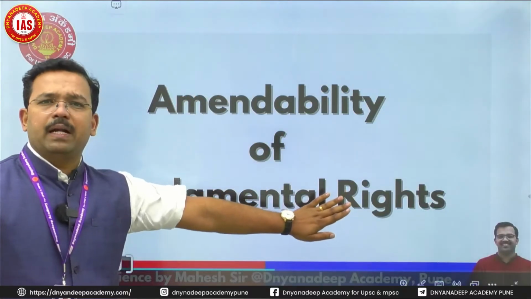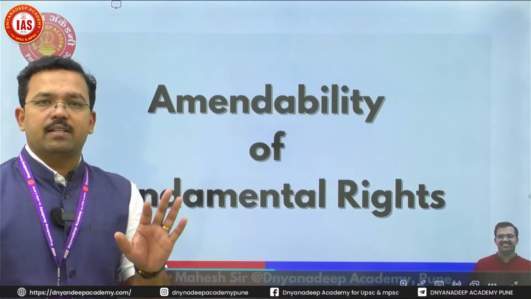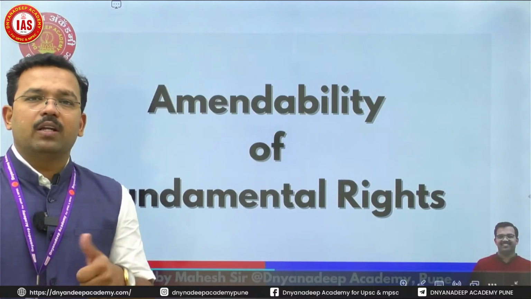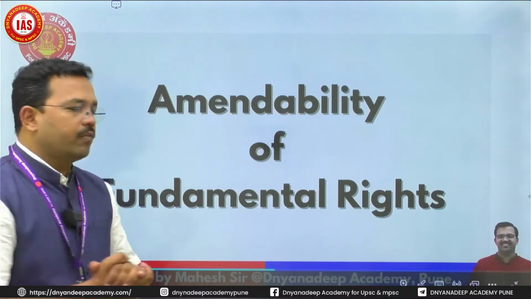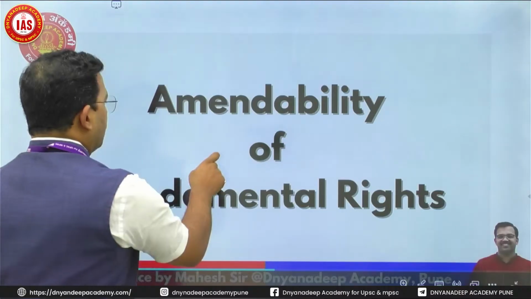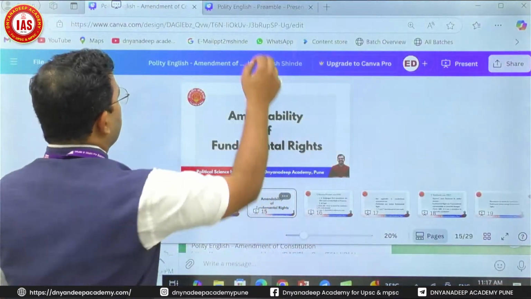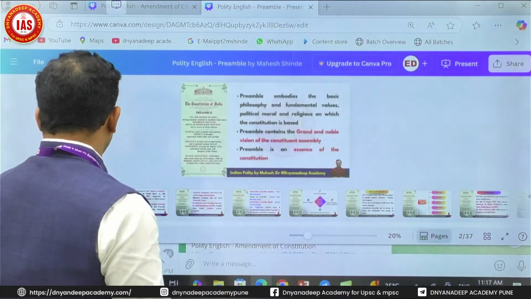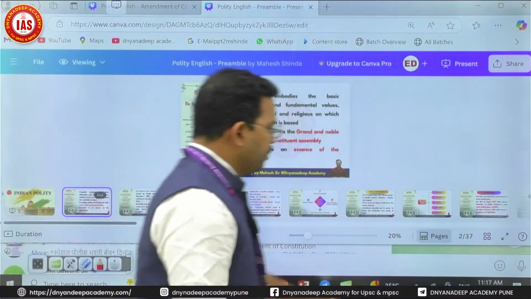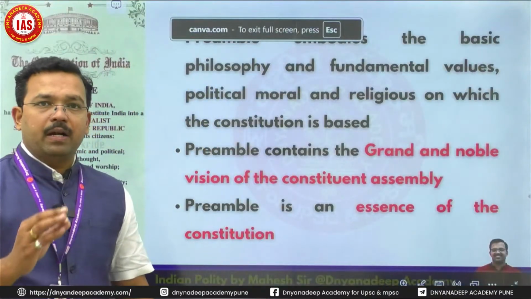A very simple part is just go through the cases. They won't ask you very difficult cases. 1 or 2 questions might be asked on cases. We are more concerned about our theory, which is very important for the examination. So this is about second topic, that is fundamental right. We will go for next topic, that is preamble of the Indian Constitution. We'll start with the preamble, a very important part, because preamble is again a very favorite part of UPSC.